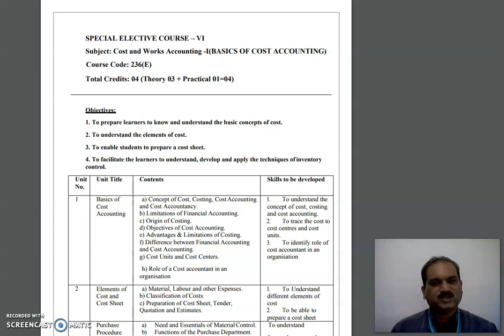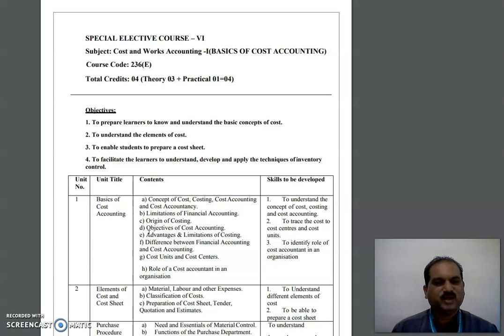Now, what is the objective of this course? The basic objective is to understand the various elements of cost and the basic concepts of cost. We have 4 units in this semester. First unit is Basics of Cost Accounting. Second is Elements of Cost. Third is Cost Sheet. And fourth is Purchase Procedure. The very first topic, Basics of Cost Accounting, you will be learning the concept of cost, costing, cost accounting and cost accountancy, and it will help you to trace the cost to the cost centers and cost units.